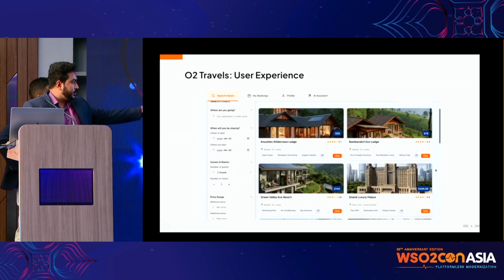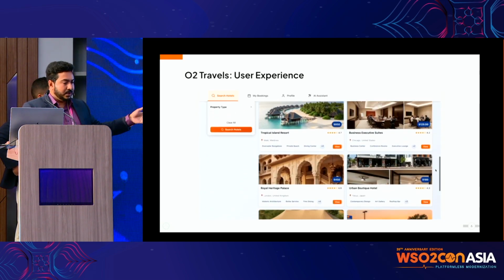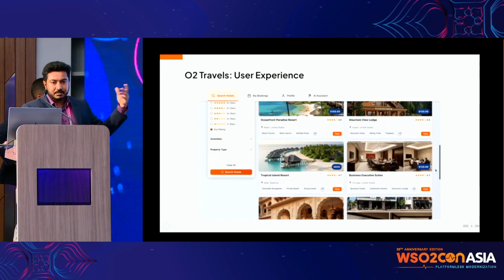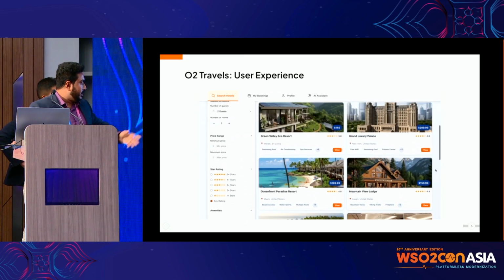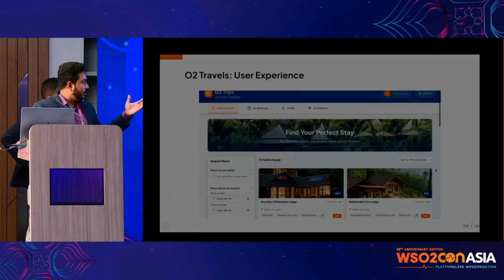And this is going to be the user experience. You have a static web page where you can explore, add certain filters, and get whatever hotels are available. This is going to be the experience, right? This is what we usually have.